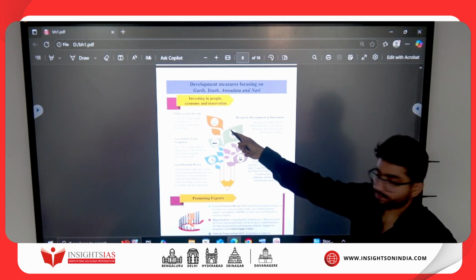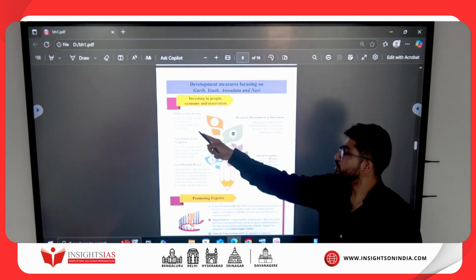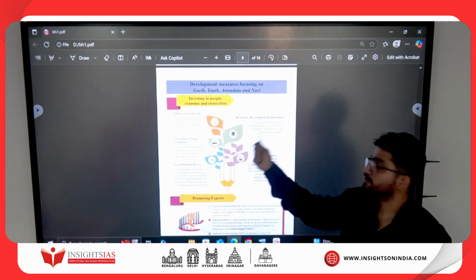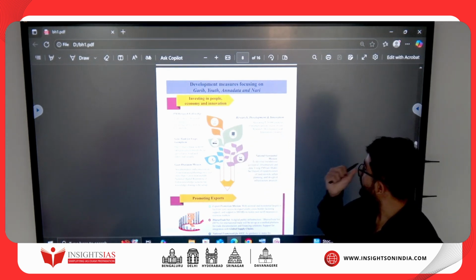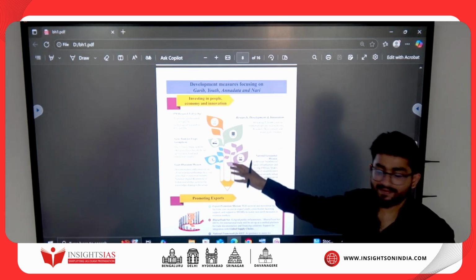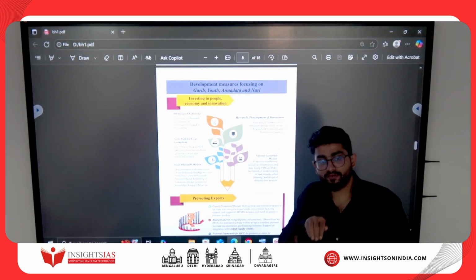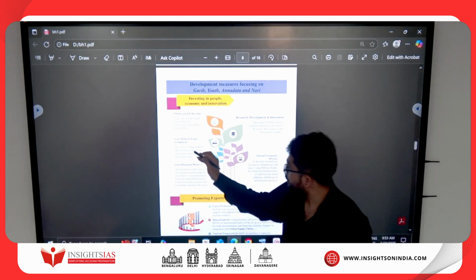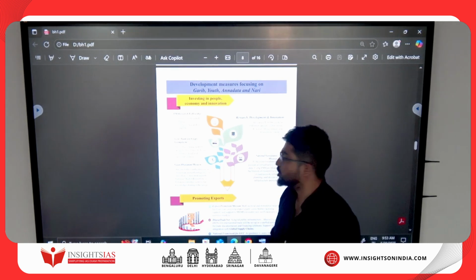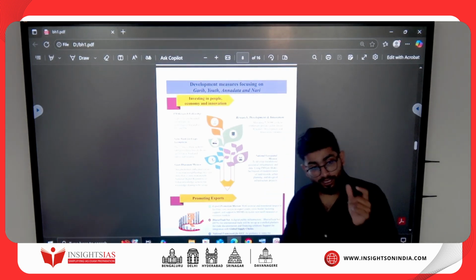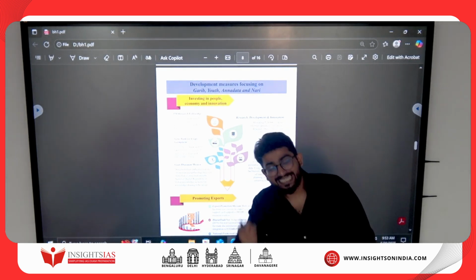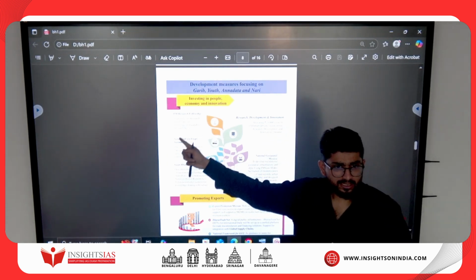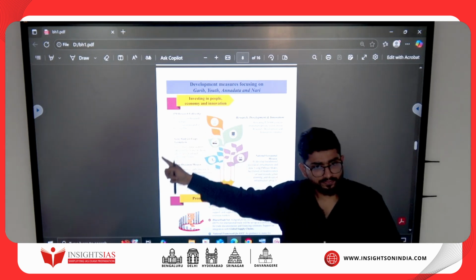PM Research Fellowship. Okay. 10,000 fellowships for technological research. IITs and IISc. IISc is in what? Bengaluru. Then research, development and innovation for private sector driven research. So they're also giving a boost by putting money in private sector driven research. Then very important, this is very important, gene bank for crop germplasm. So go home and see what is gene editing or what is genome, gene, CRISPR-Cas9 and so on. Are you getting this? So government is going to focus on biotech here.